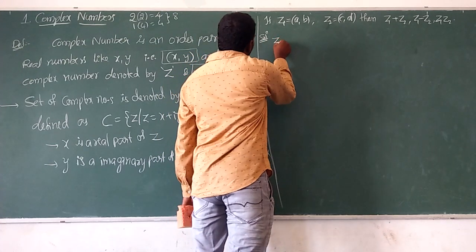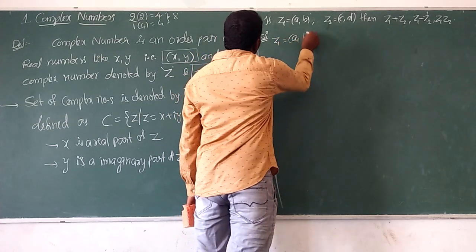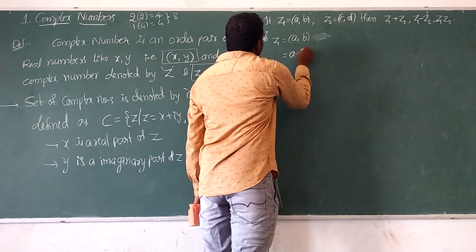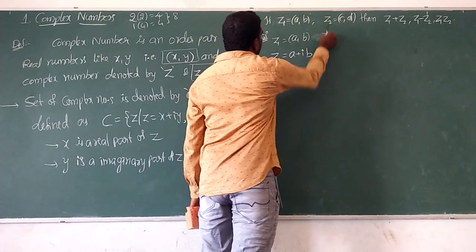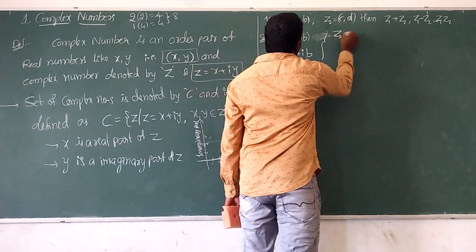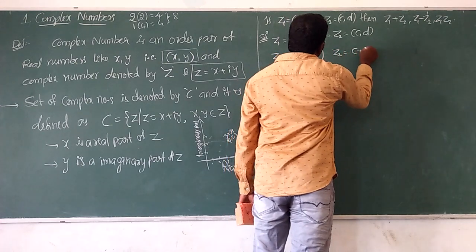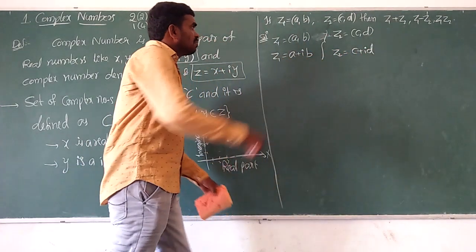See, first one, given that z1 equals (a, b), means what? z1 equals a plus ib. What is the second one? z2 equals the ordered pair (c, d), means z2 equals c plus id. Okay, one by one.